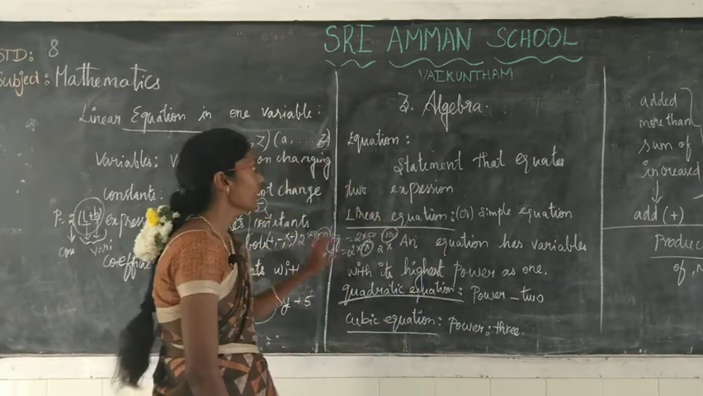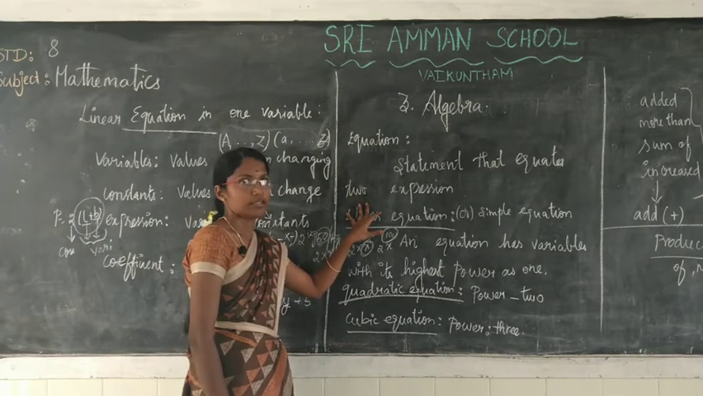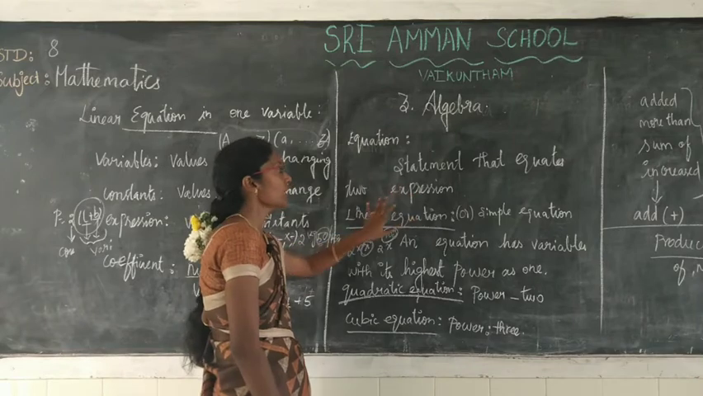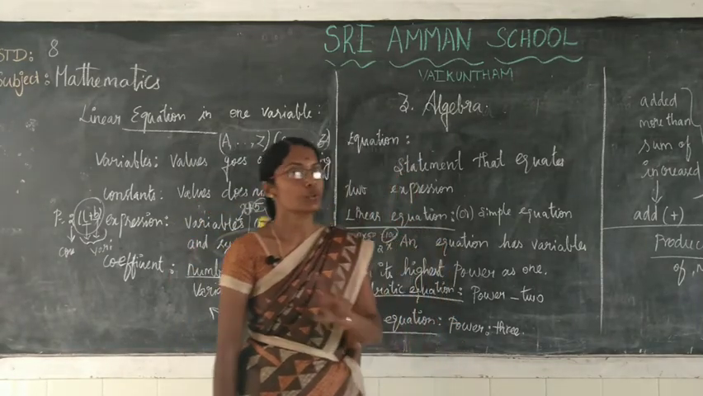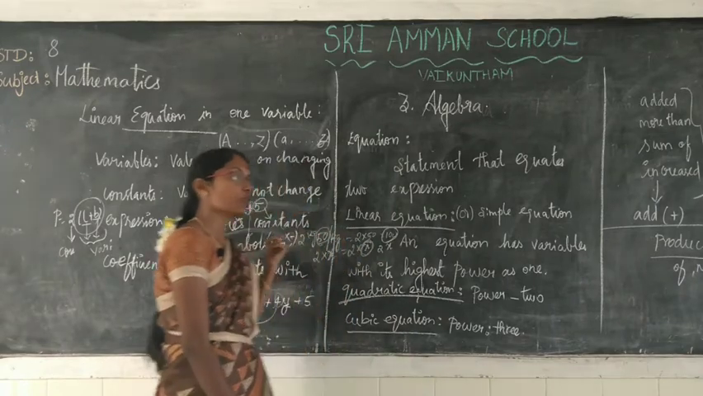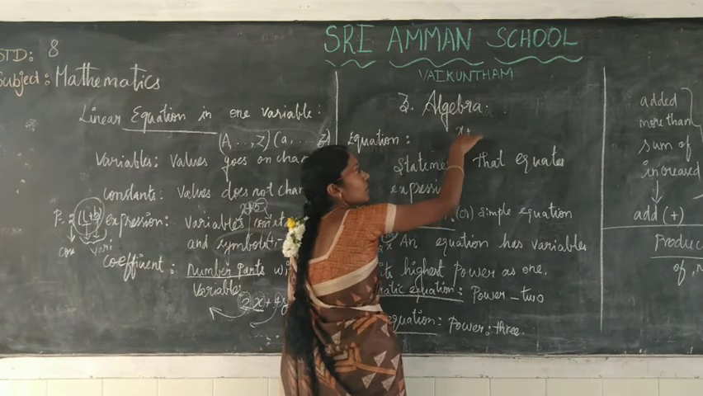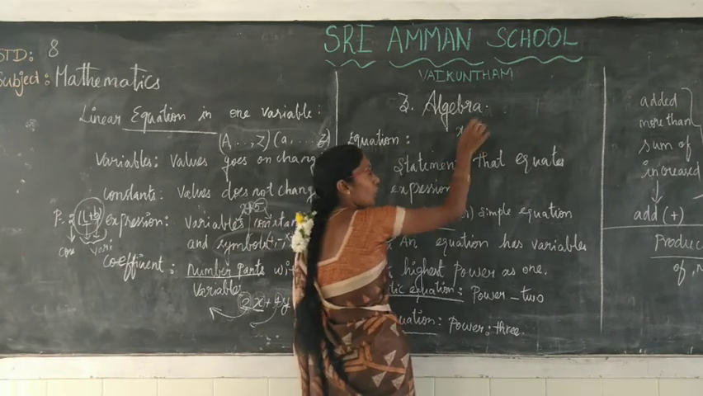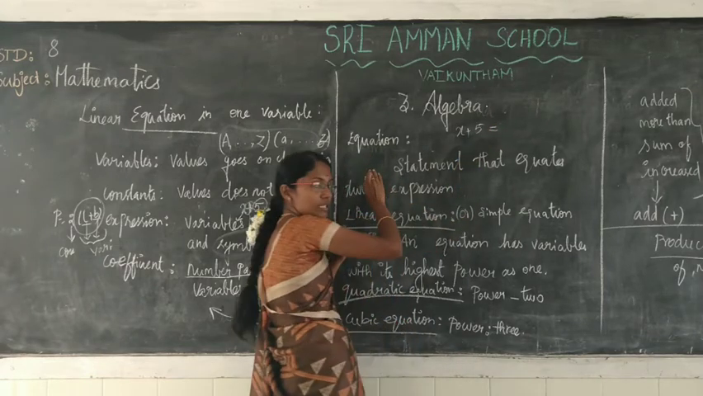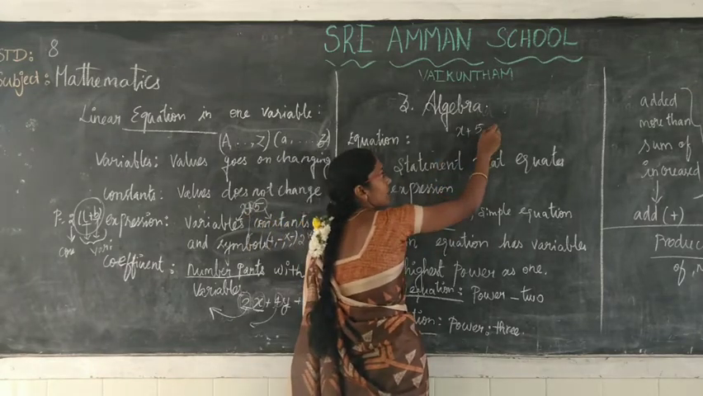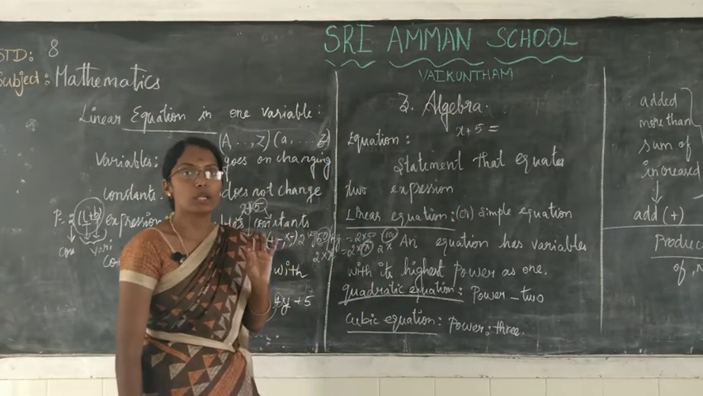So the next one, equation. What do we mean by equation? It is nothing but a statement that equates expressions. First you have to know what an expression is. It consists of variables, symbols and constants. An equation means it compulsorily has an equal sign.